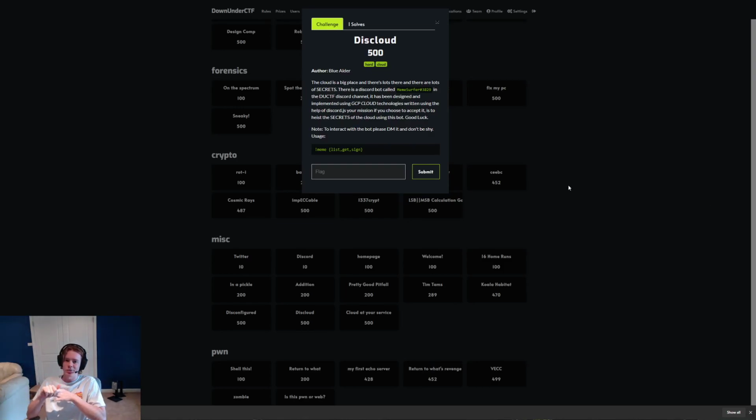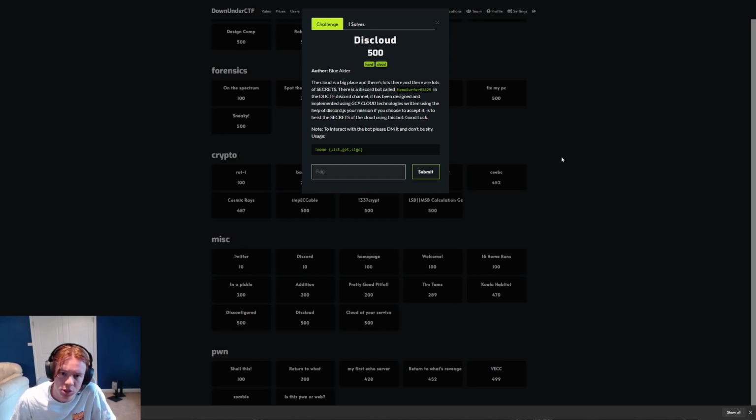It's a GCP Cloud challenge in the DownUnderCTF 2020. This was using both Discord and GCP Cloud. Really interesting challenge. I wrote it, so personally I find it interesting. But anyway, let's get into it.